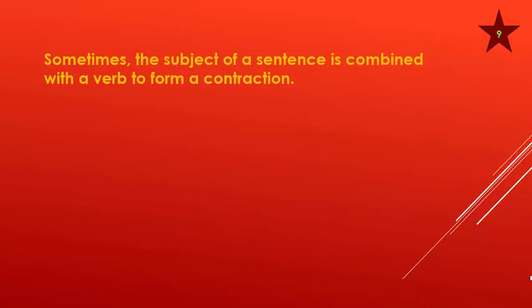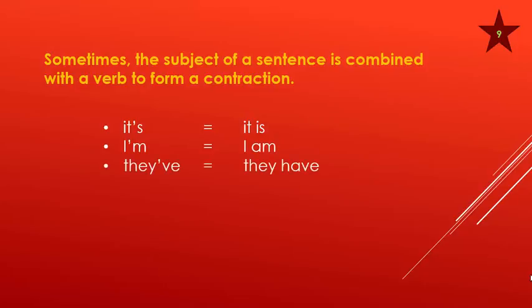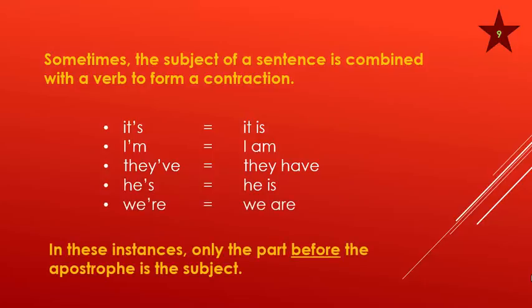Sometimes the subject of a sentence is combined with a verb to form a contraction. It's is it is. I'm is I am. They've is they have. He's is he is. We're is we are. In these instances, only the part before the apostrophe is the subject.